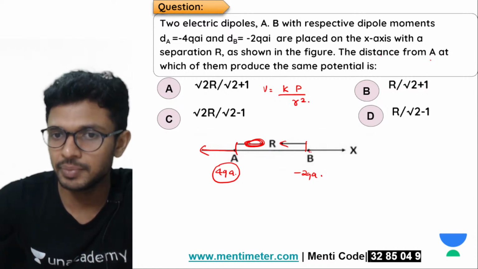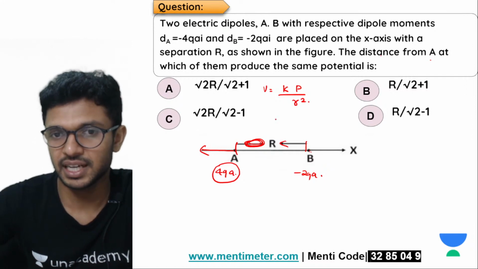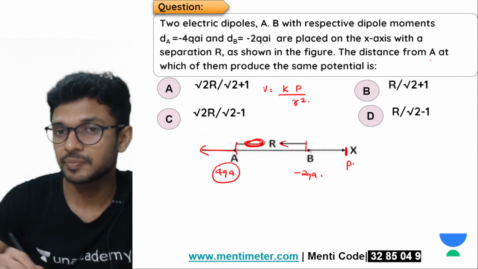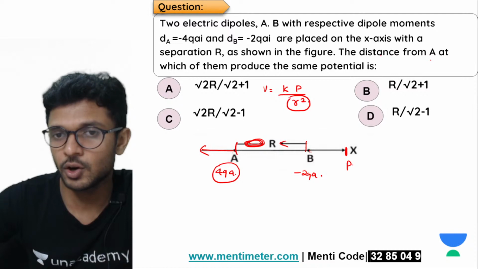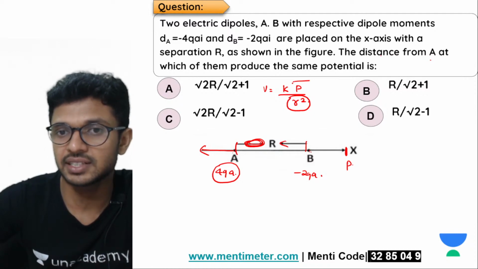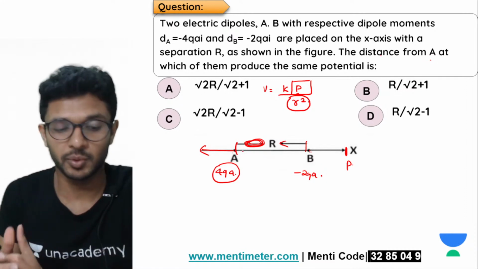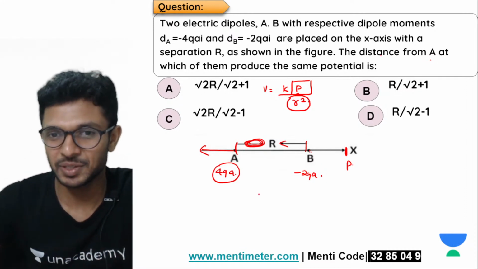If A and B should have an equal potential, we should take the point away from point A, so that the larger distance will compensate for the larger dipole moment A has. Did you understand?